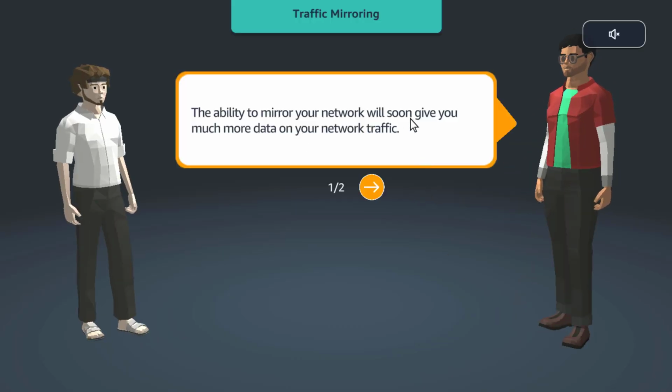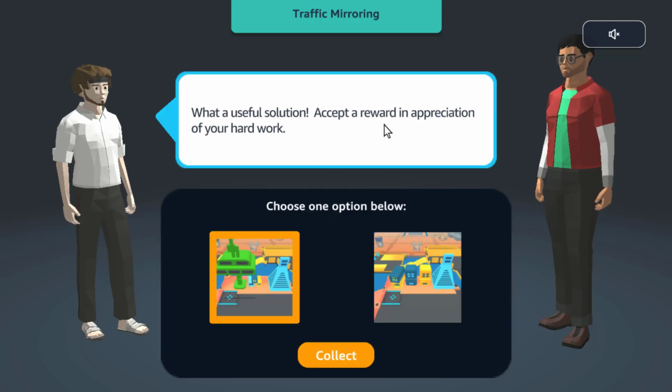The ability to mirror your network will soon give you much more data on your network traffic. What a useful solution. All right, required. I will accept it with pleasure. Thank you. I mean, I learned something new.